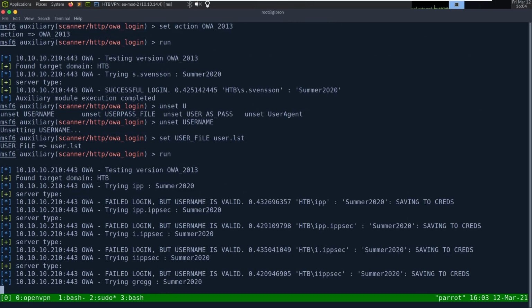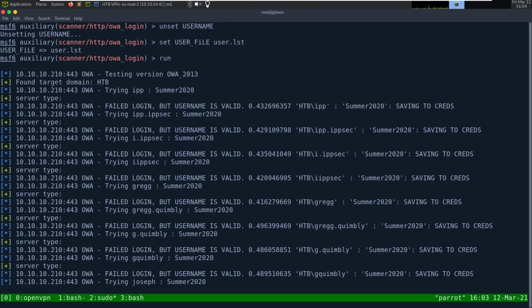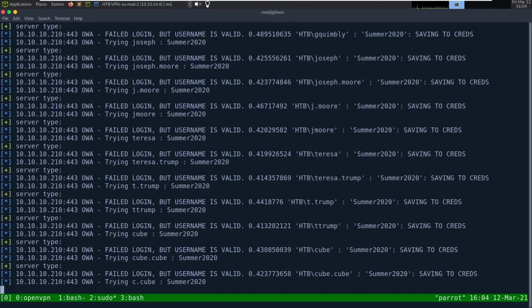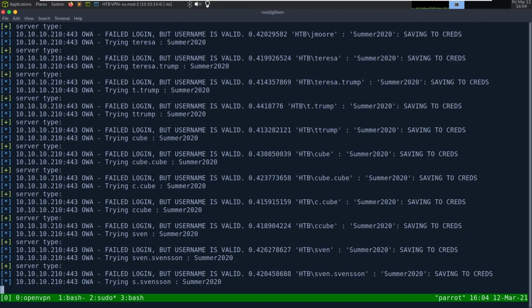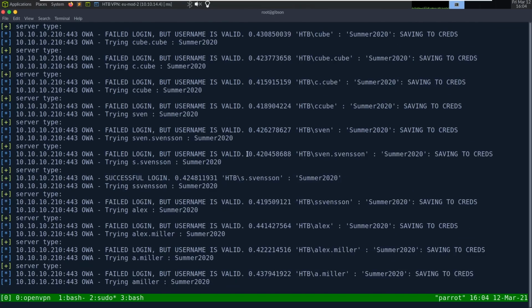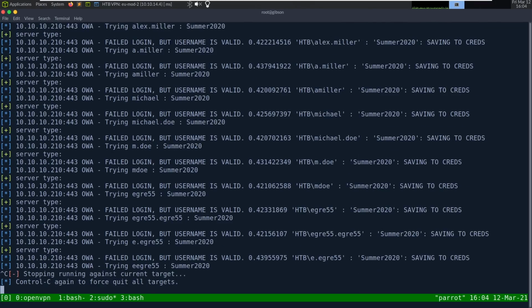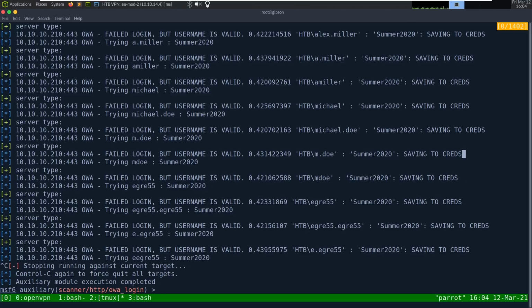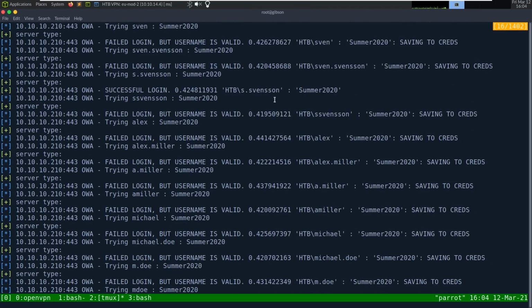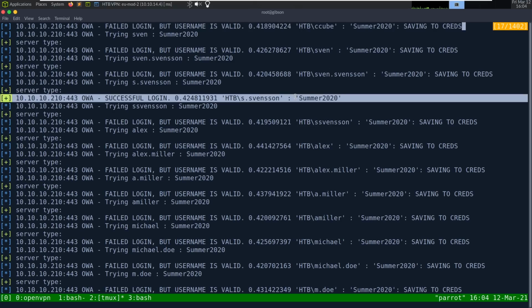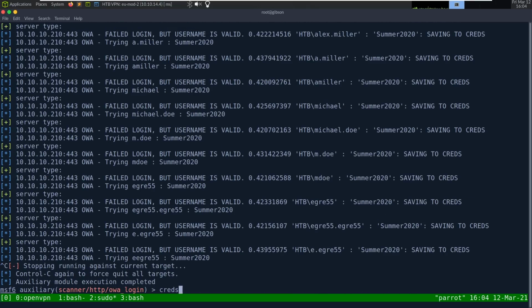And if you didn't want to use Metasploit, I generally recommend it. I normally don't run into that issue, but I don't see OWA 2010 too often anymore. But we can see it was valid, I think. I'm going to stop this since we can. Yeah, successful login. You could have this stop upon successful login, or at the end, you could type creds.